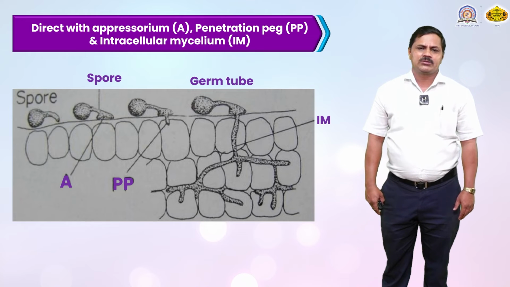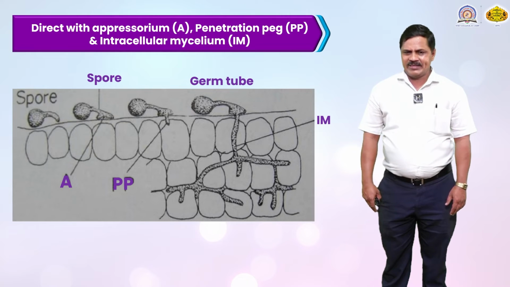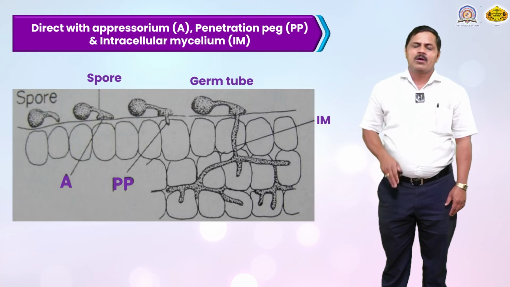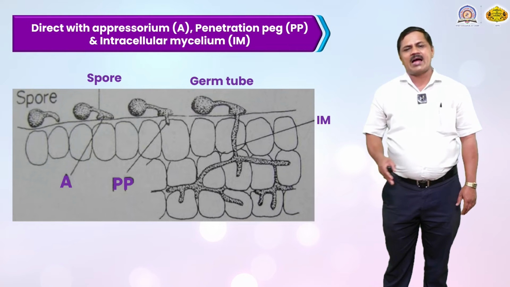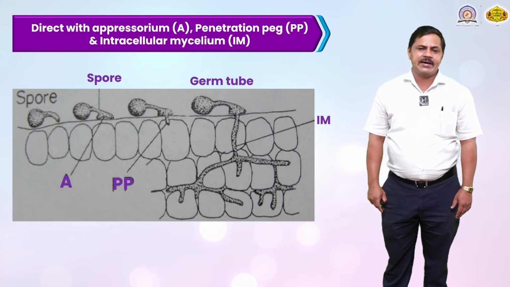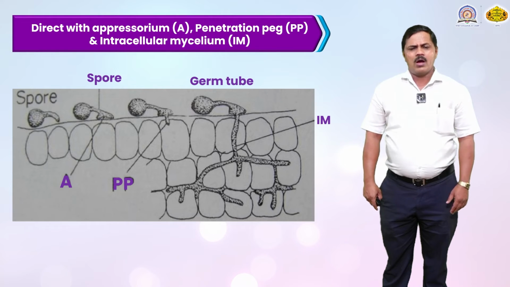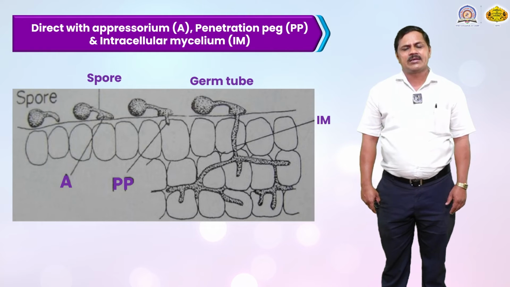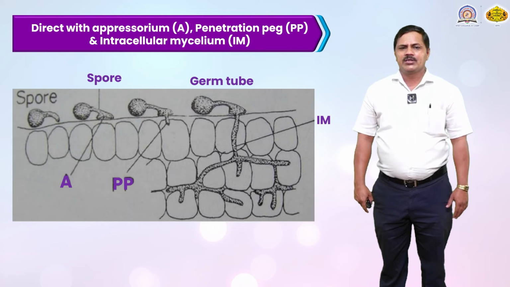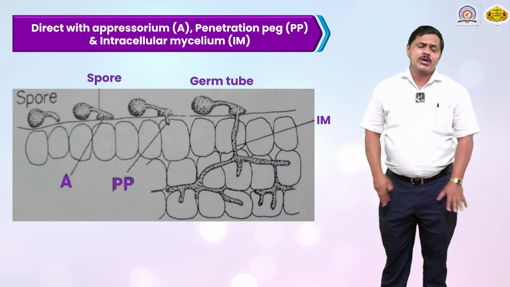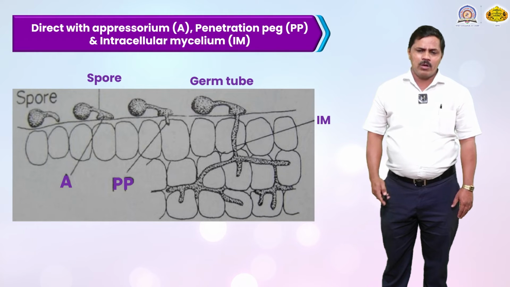After a certain time, the penetration pegs detach from the surface of the leaves, and they start the mycelium inside the epidermal zone, and after some time there is formation of the germ tube continuously inside the cortex region, and there is formation of intercellular mycelium, and intercellular branching develops.